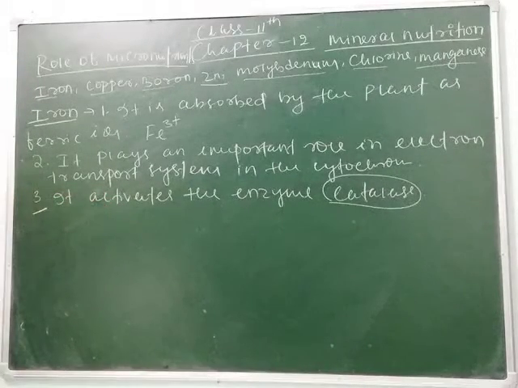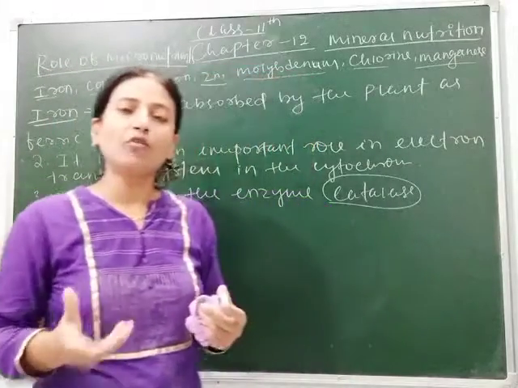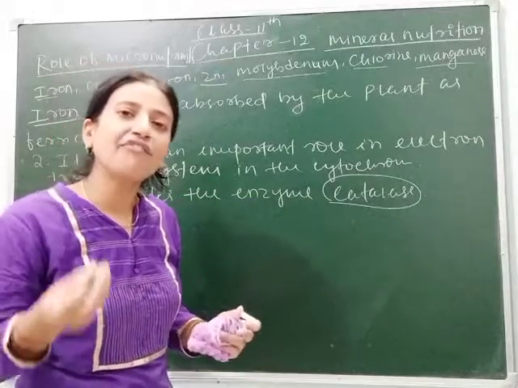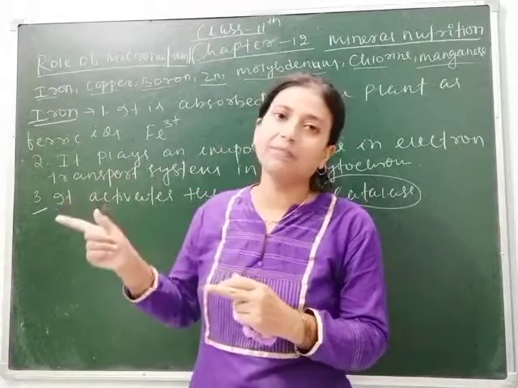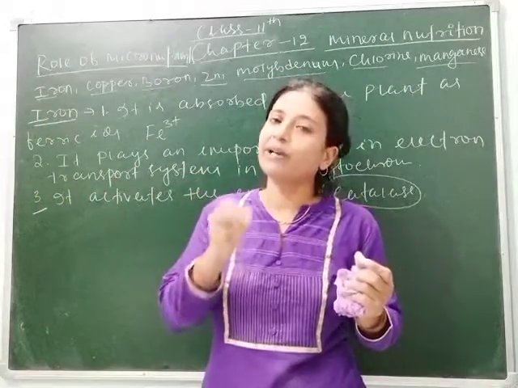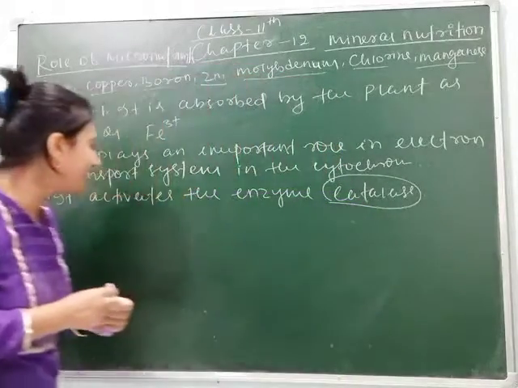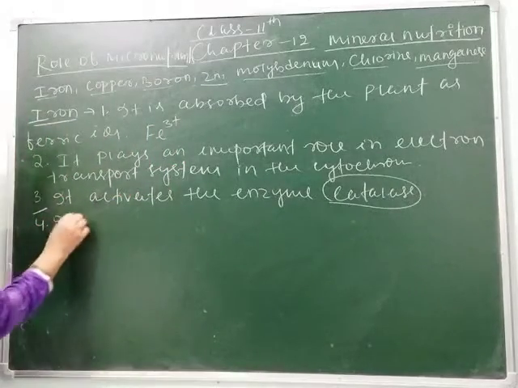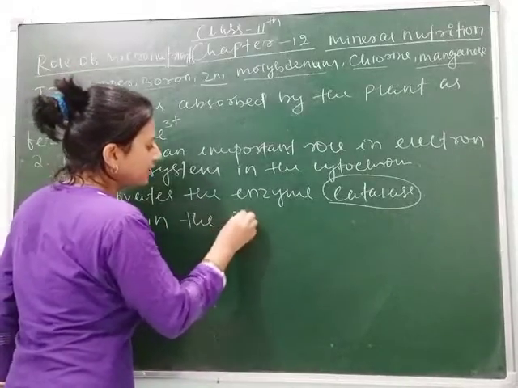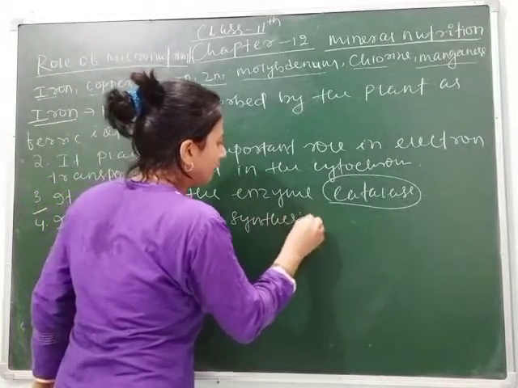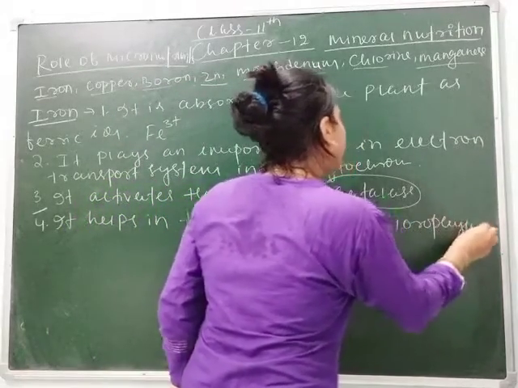Clear students? It also helps in the synthesis of chlorophyll. You know that chlorophyll is present, but you don't know from where the chlorophyll comes. The chlorophyll in the leaves you see is possible only if iron is taken in appropriate amount. So the fourth function we can write here: it helps in the synthesis of chlorophyll. So you think what will be its deficiency?